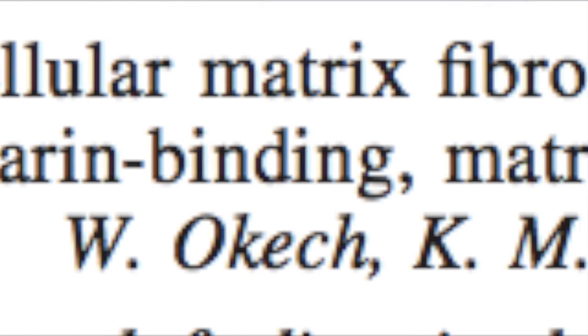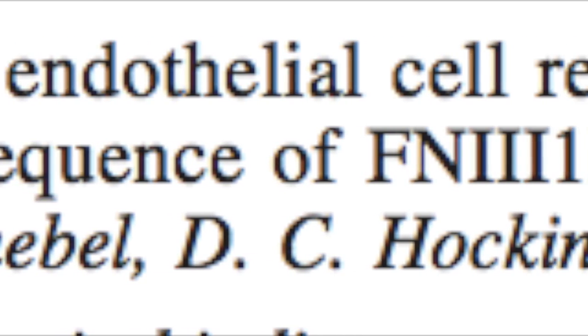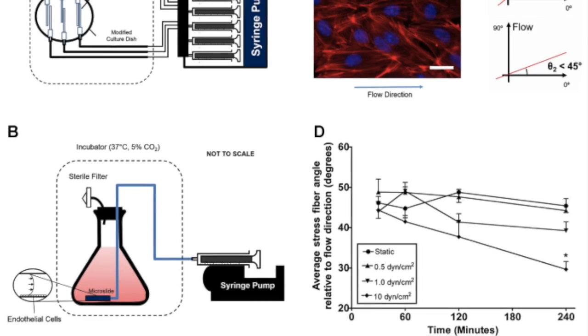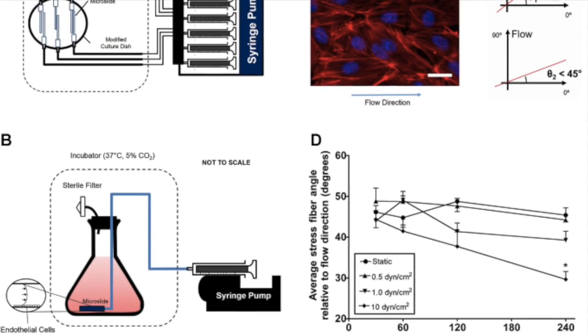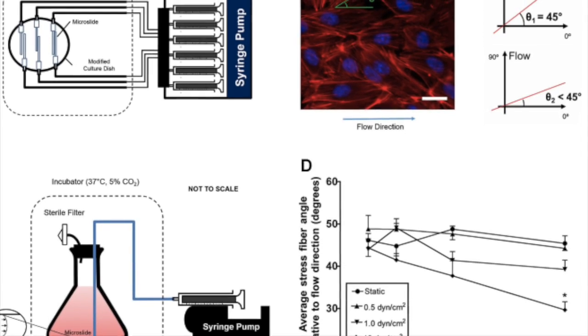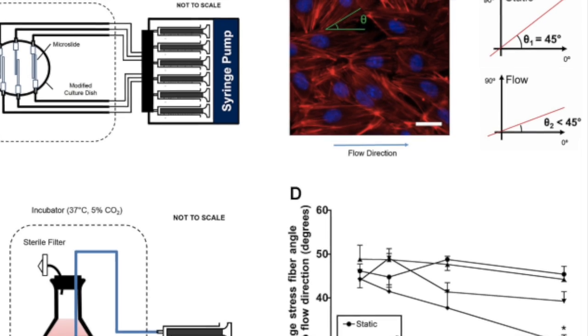Finally, Okich et al. examined the fibronectin network and endothelial cell responses to shear stress in HUVEC. Specifically, they focused on the heparin binding region of the first type 3 repeat of fibrillar fibronectin, otherwise known as FN31H. They hypothesized that FN31H is required for endothelial cell stress fiber alignment under flow.